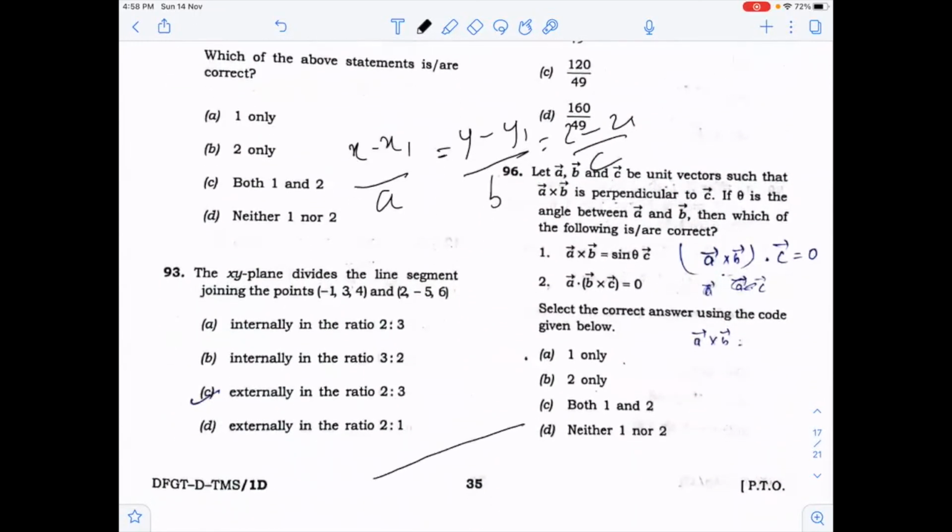Here when you draw a line, the xy plane will divide it in some ratio. When you solve, you get the ratio minus 2 by 3. By taking lambda as the ratio, you can find the coordinates by the section formula, and the z coordinate will be 0, because in the xy plane, z will be 0. You will get the ratio in negative, so it will divide externally.